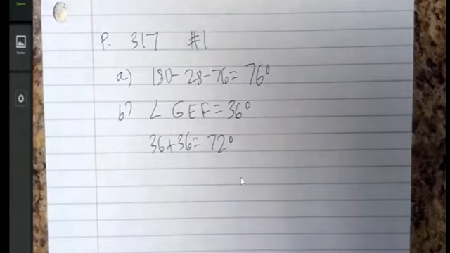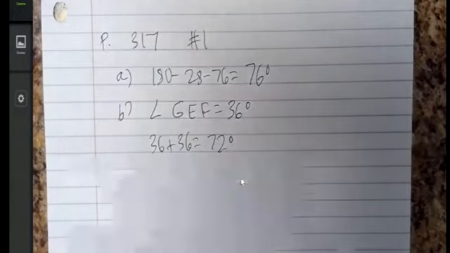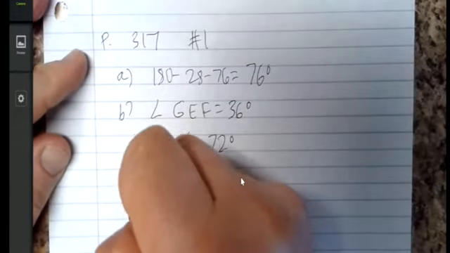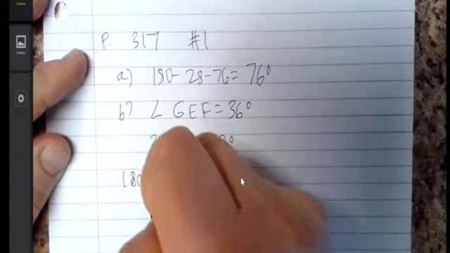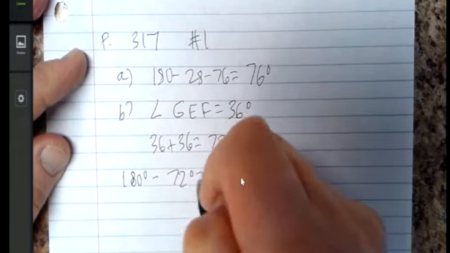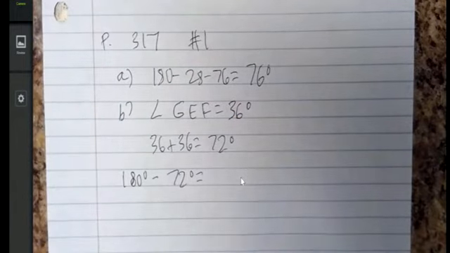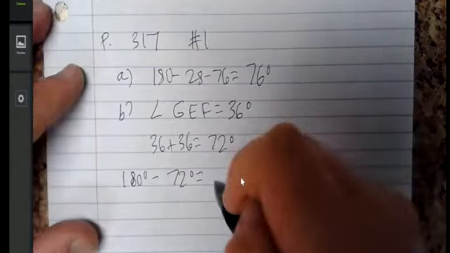So now I know my two bottom angles are 72, and I know that the total is 180. 180 degrees minus 72 degrees is 108.